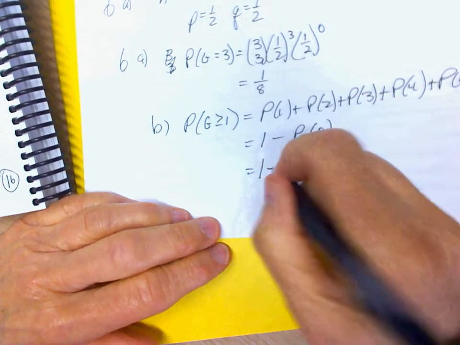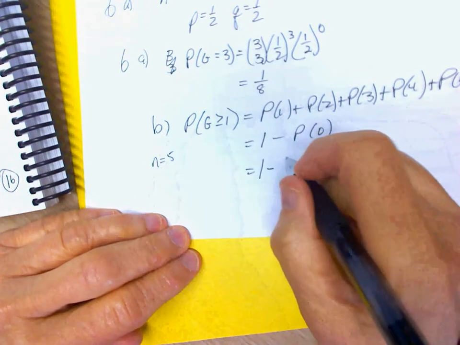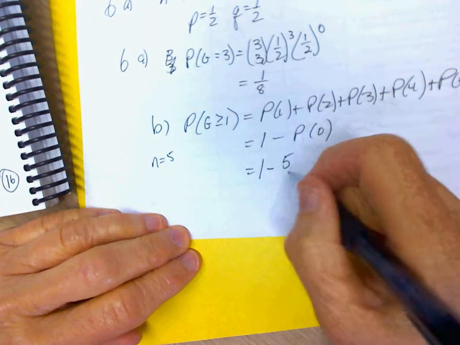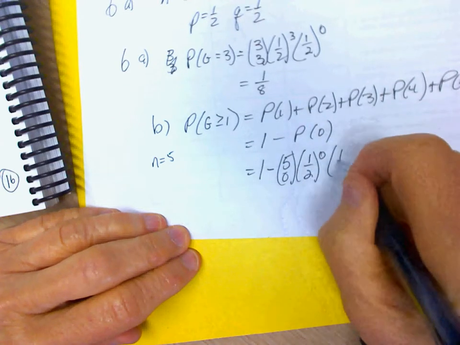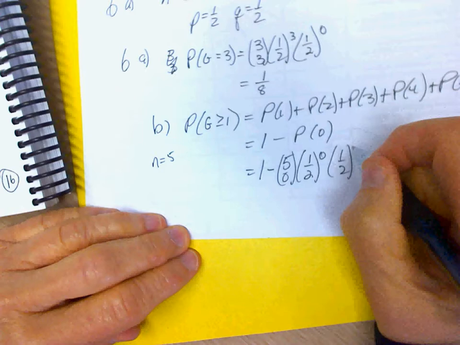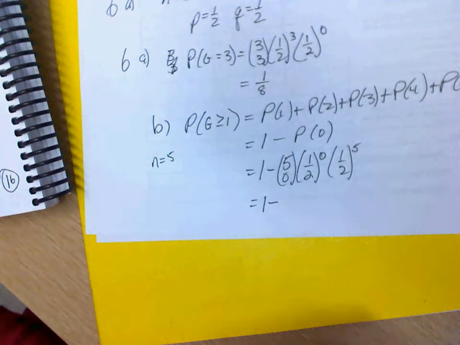That is equal to 1 minus. Now the number of trials is n equals 5, right? 5 choose 0, probability of a girl to the 0, probability of a boy to the 5. So that equals 1 minus 5 choose 0 is 1, that's 1, 1 over 32.